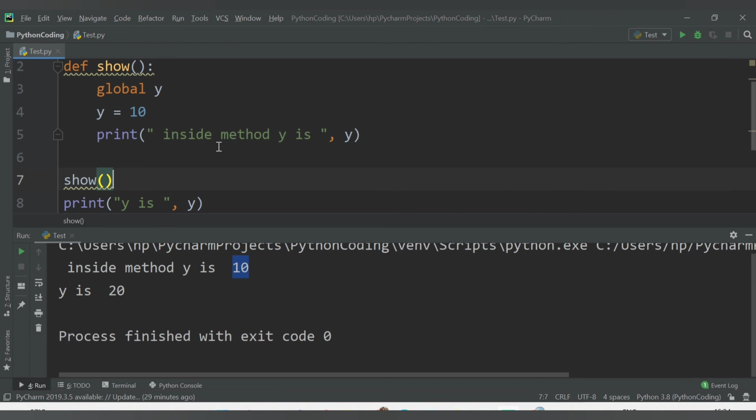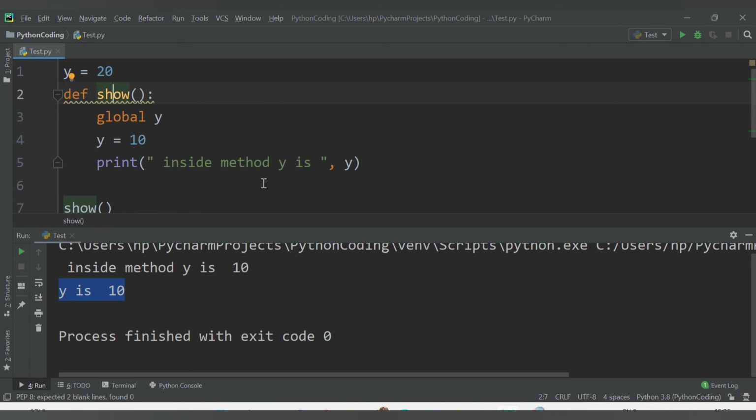If I run this code, this statement will also get the updated value of y, so the output should be 10 in both cases. Let's run this code. See here, we are getting the updated value 10 both inside the method and outside the method. So that was the main difference between local variables and global variables.